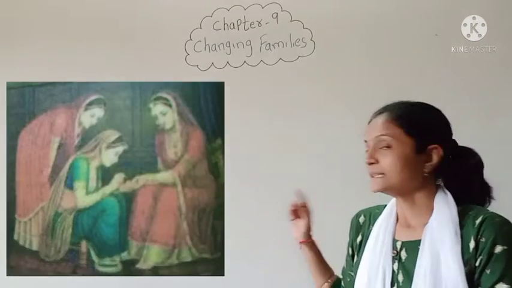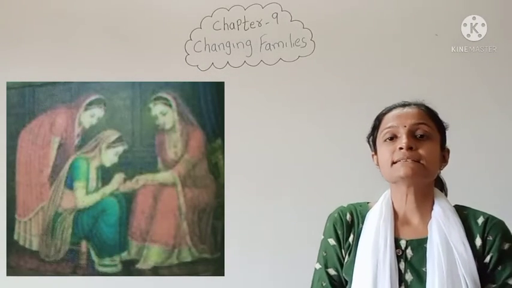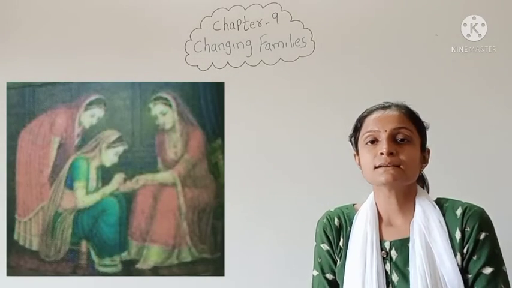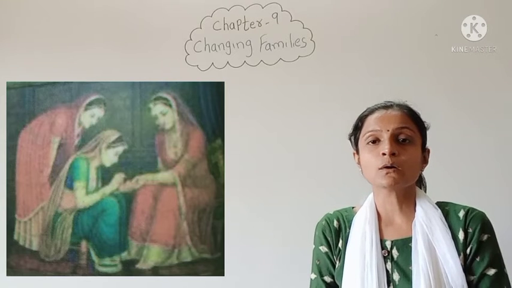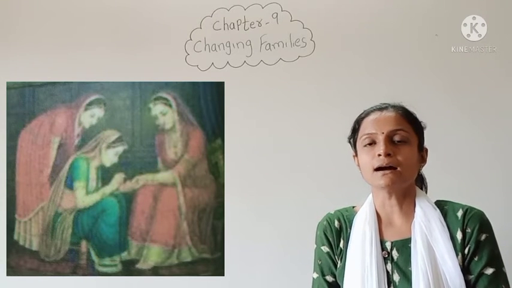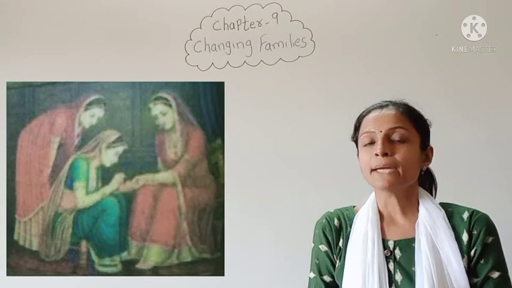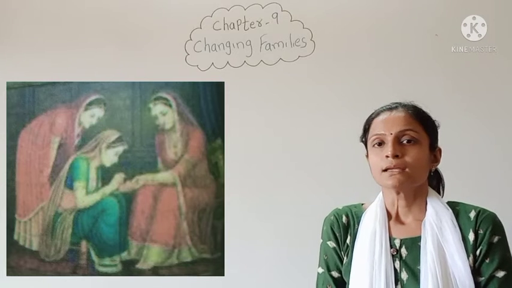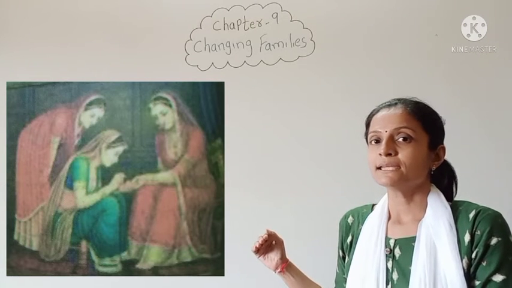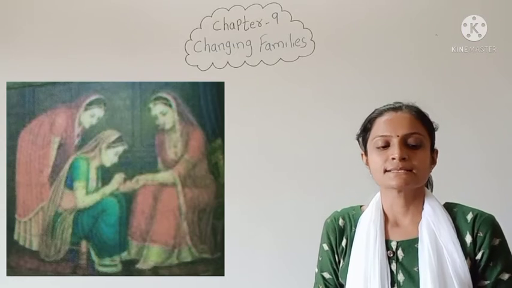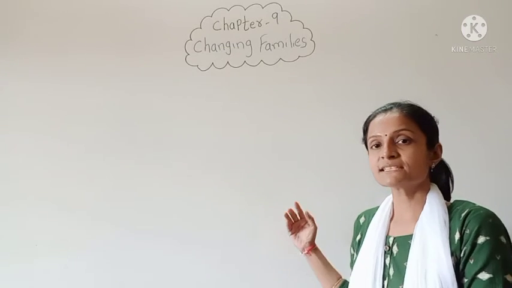Okay. So in this first picture you can see that the bride's hands are being decorated with henna. Henna means mehndi. Okay. Means the bride is putting mehndi on her hands. Okay. Now the next picture.